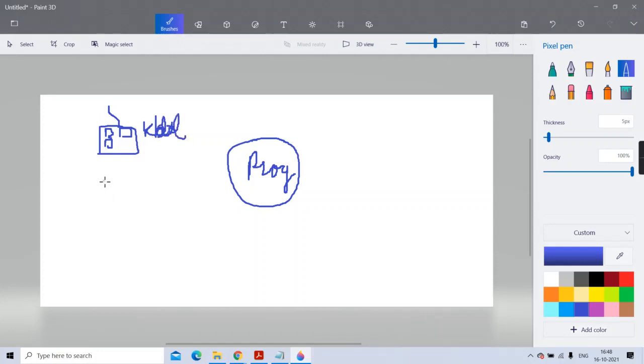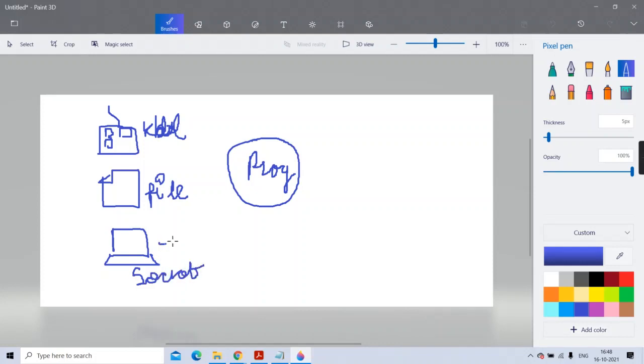It can be a remote machine, or it can be a disk file. Socket coding in advanced Java, you'll learn it, don't worry. So it can be a socket, anything, but let the source be that remote machine, or the file, or the keyboard.